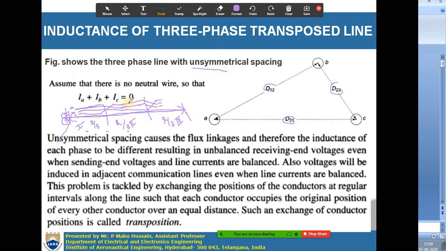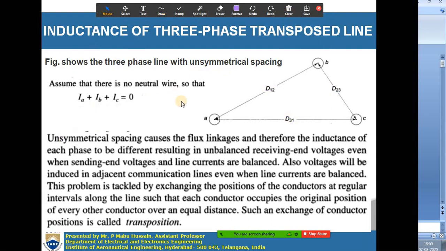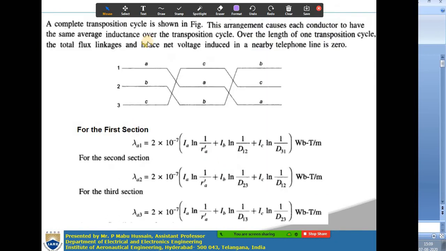If you observe this, each conductor A, B, C will take the original positions of all other conductors. So this is called transposition. See here, in this diagram it is clear.